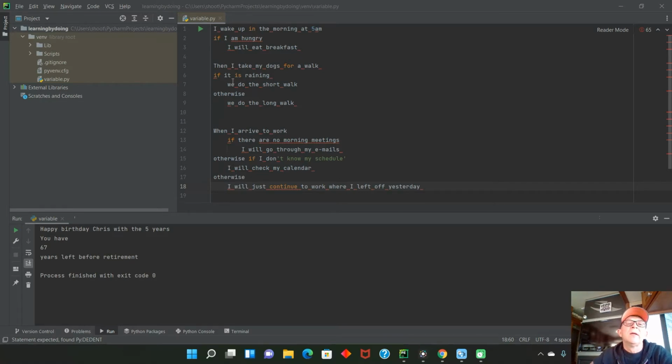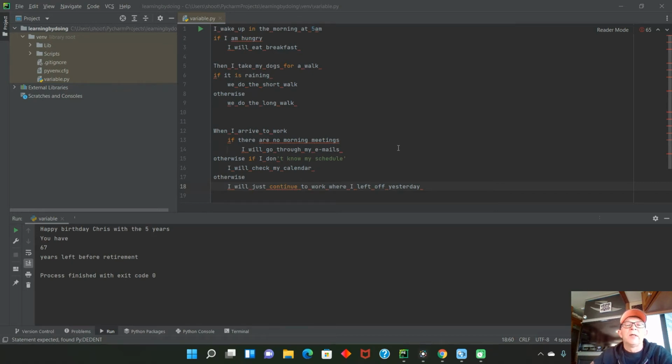The next one here is, then I take my dogs for a walk. If it's raining, we will do the short walk. Otherwise, we do the long walk. So here we have a true-false statement. If the first condition is false, then we go to the next, otherwise, and then we do that.